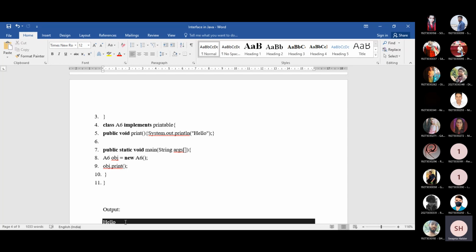So any doubt till now, so that we will move to the next part. Any doubt till now? Concept of interface, why we use interface, what is the syntax for declaring an interface, and one example for implementing that interface. Any doubt regarding these 4 points? Any doubt? Mithilesh, any doubt? No, ma'am. Okay.